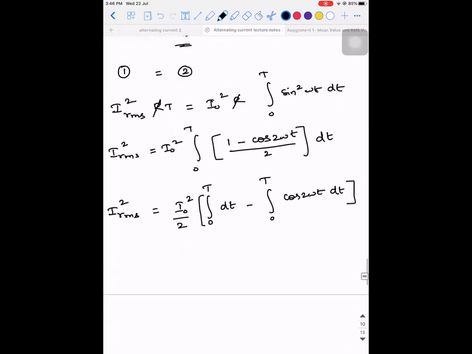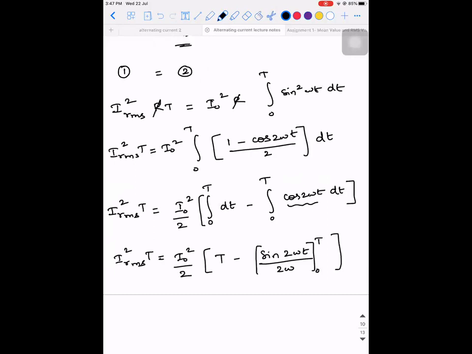Observe this carefully. So IRMS square is equal to I naught square by 2. Did I leave a capital T? Yes, I left a capital T. I naught square into, what is the integral of dt between 0 to capital T? It is going to be capital T minus the integral of cos 2 omega t, which is sine 2 omega t divided by 2 omega, from 0 to capital T.